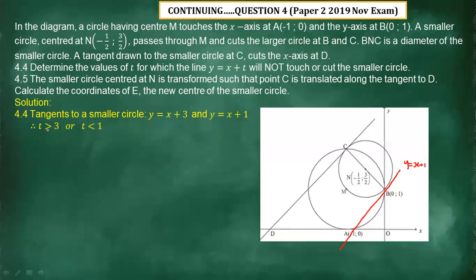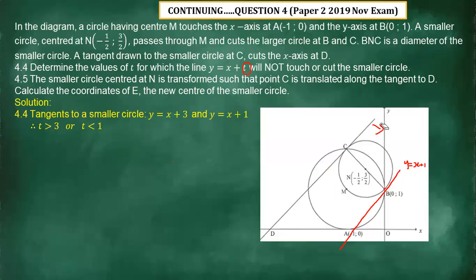First, the value of t here should be greater than 3, because if it's less than 3, this line is going to come this side. So it's going to come here or there, only if t is less than 3. For this line not to touch the smaller circle, the value of t should be greater than 3. It can be 4, 5, 6, up to positive infinity.